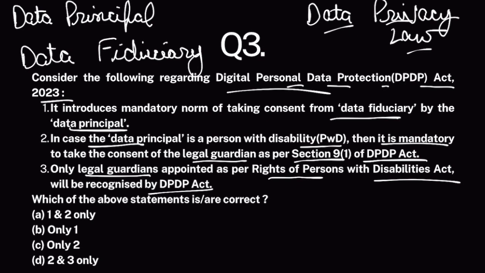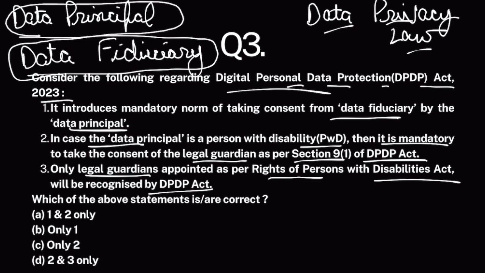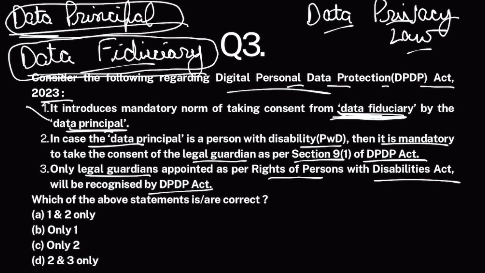Now, the DPDP Act says that the data fiduciary has to take the consent of the data principal before using his or her personal data, right? So, this basic provision has been introduced apart from many other provisions. This has been made mandatory. So, any apps that you use will take your consent before taking your data and using it. Clear? The statement says it introduces a mandatory norm of taking the consent of the data fiduciary by the data principal. No, it is consent from the data principal by the data fiduciary. This is opposite. The terms have been interchanged. So this statement is false.